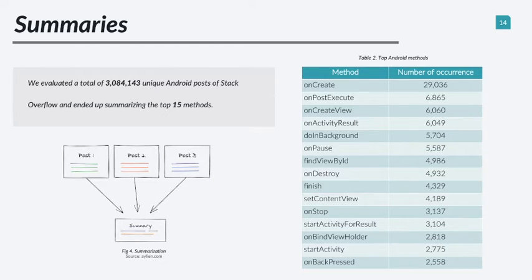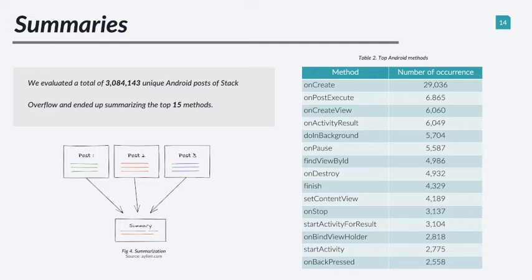After evaluating a total of 3 million unique Android posts, we wanted to generate summaries for top methods. What do we mean by top methods? We selected the methods with the high number of occurrence in Stack Overflow. For example, the onCreate method appeared 29,000 times in Stack Overflow. So we rank the code elements based on the number of occurrence and generate summaries for 15 top methods.